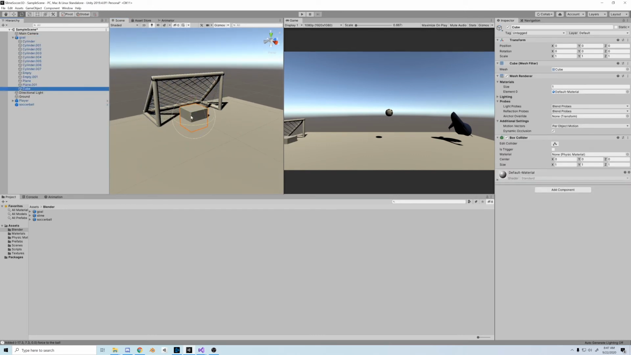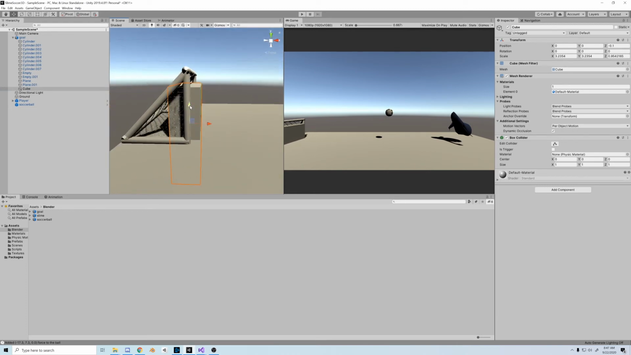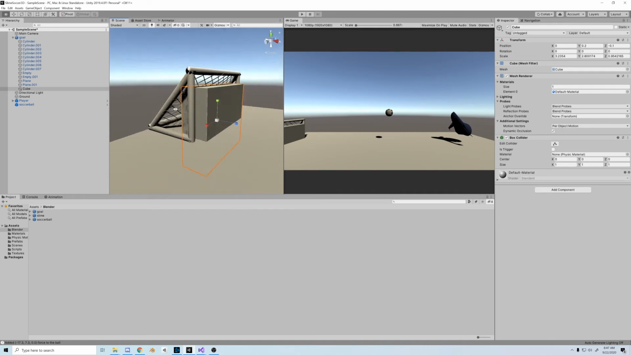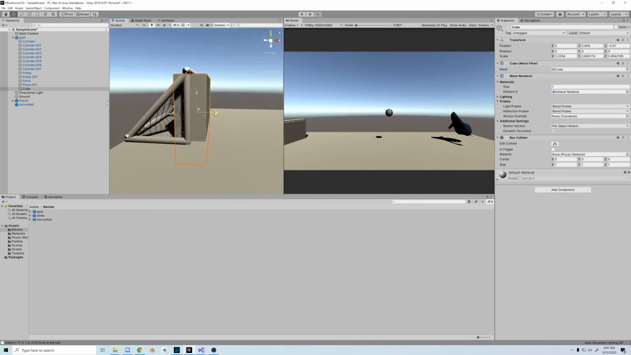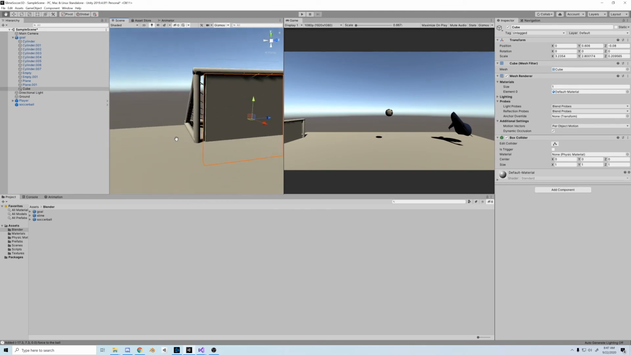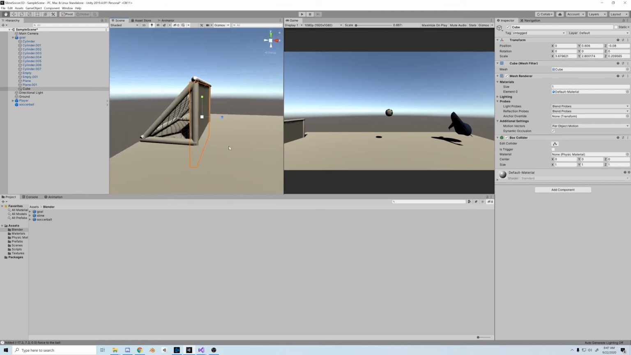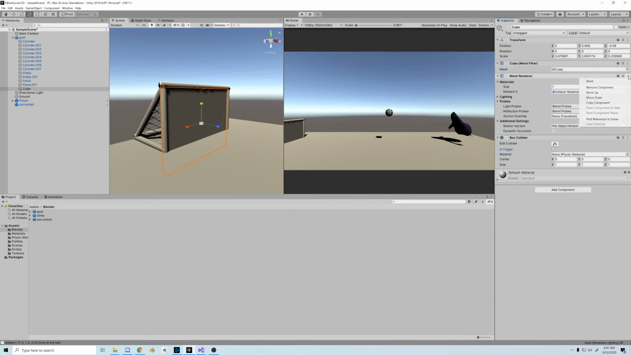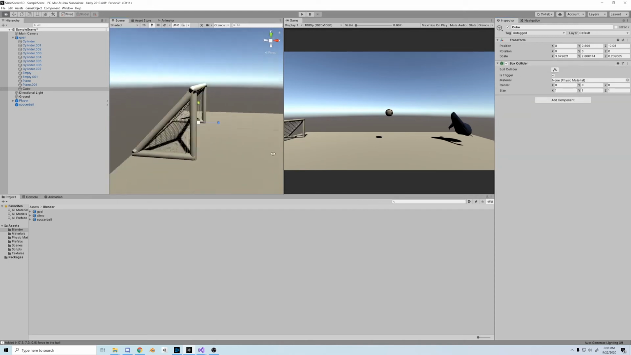Next, I'll create a cube and pop it inside the goal. We can use that box collider as the trigger. Basically, we want the trigger in the goal, so if the ball hits the goal, we get a point. And I want it to be thin but well-fitting, so if it goes to the front, it's a point, but if it goes to the back, it's not. Don't forget to set the collider to trigger, and then delete the mesh renderer and mesh filter from the cube so we don't see it anymore.